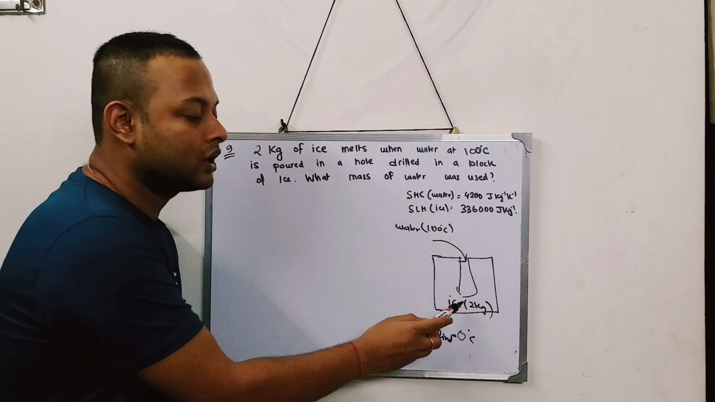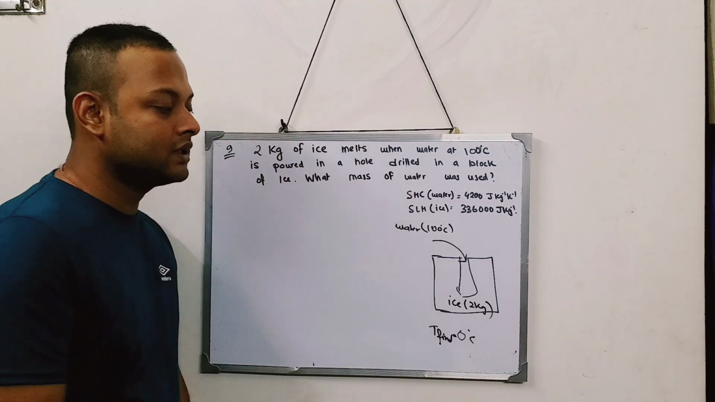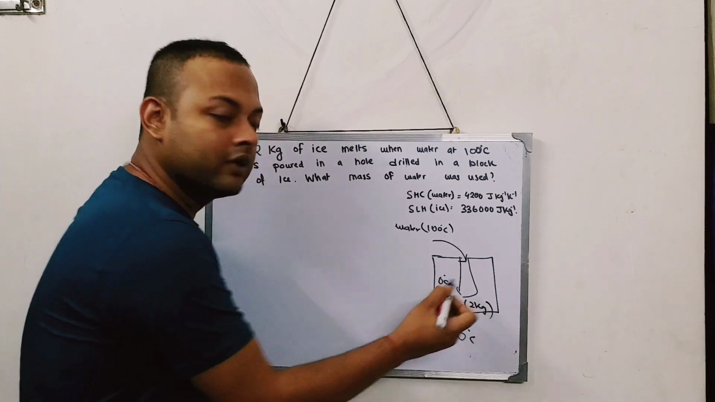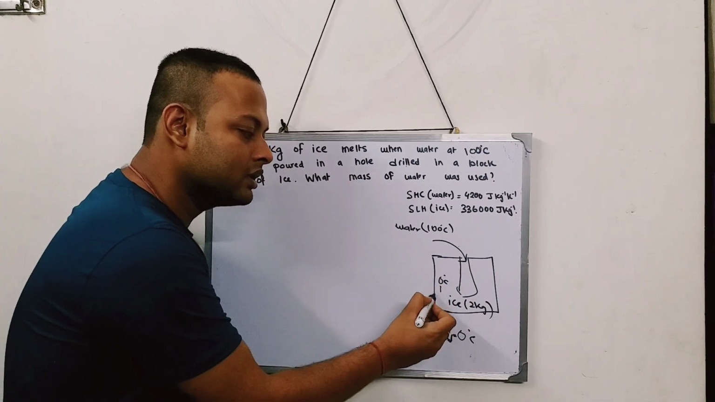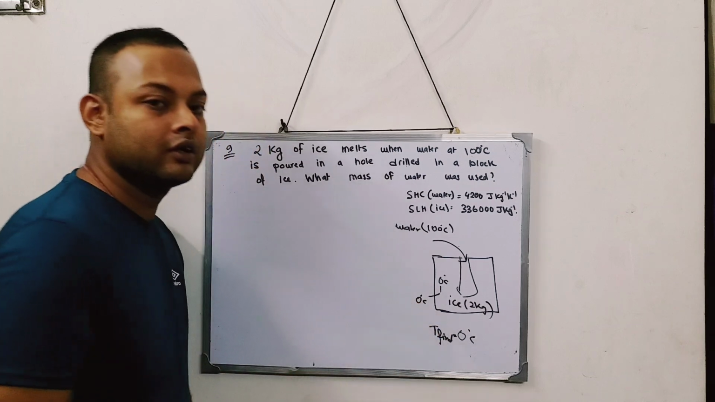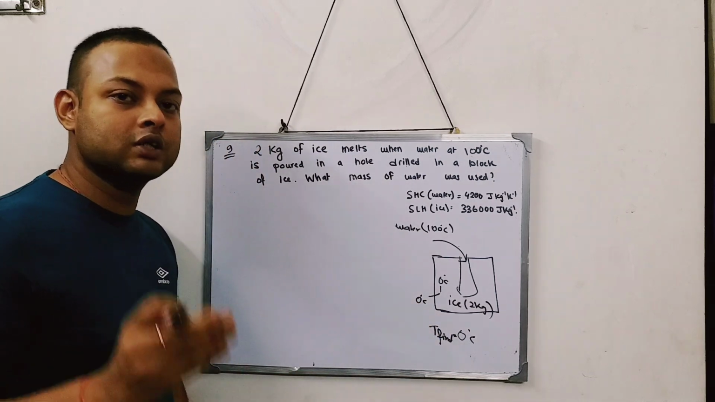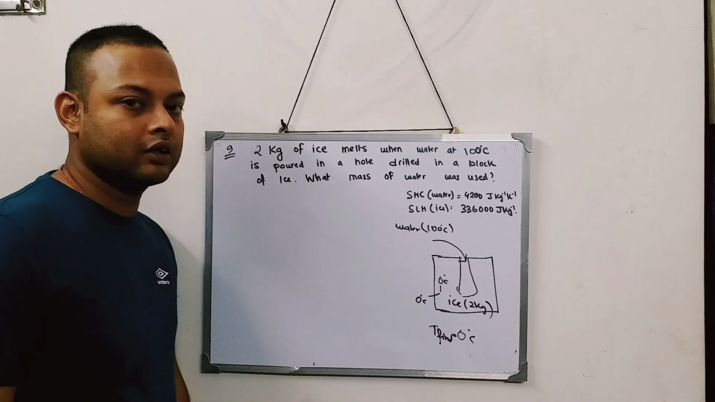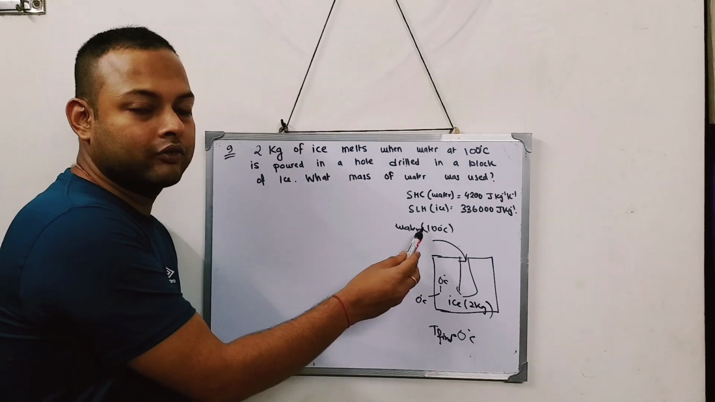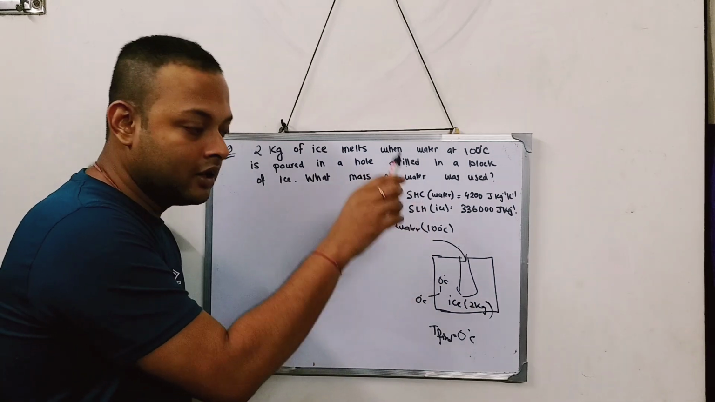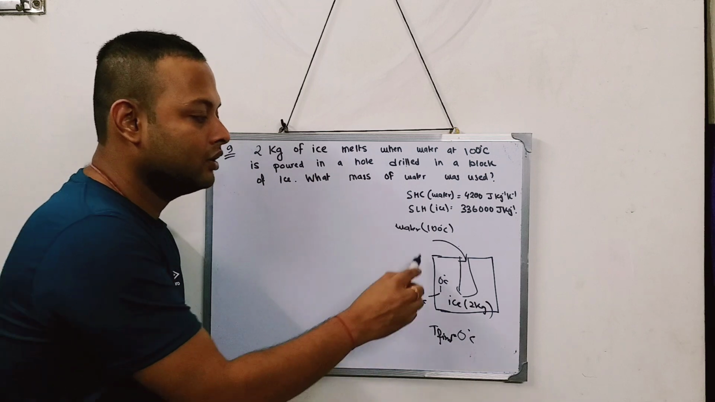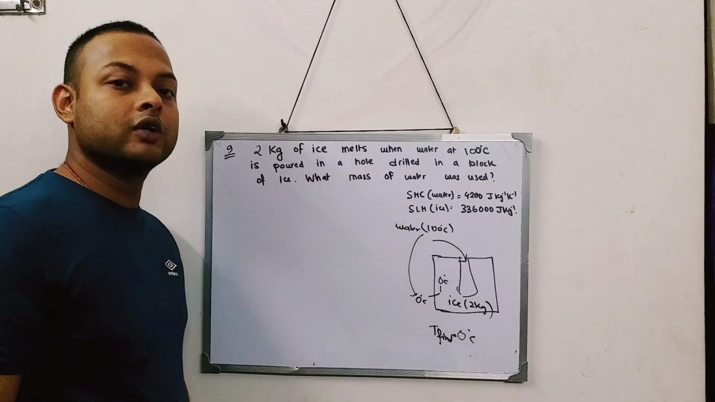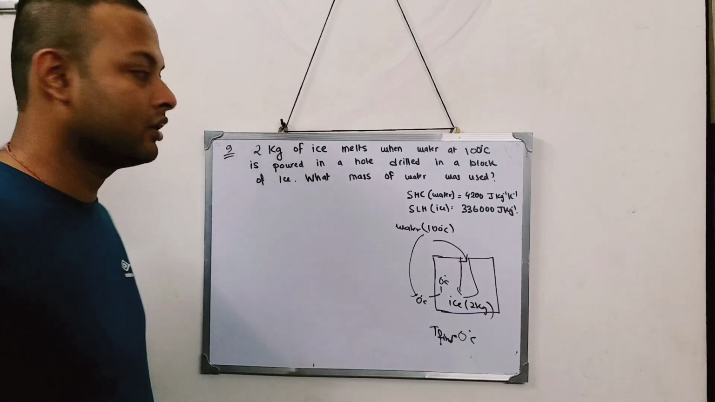Why? Because the total ice melts. So ice which is at 0 degree centigrade, if it melts, will also be at 0 degree centigrade only. The total ice is melting. So from 0 degree centigrade ice, it is becoming 0 degree centigrade water. And this hot water from 100 degree is lowering its temperature to this 0 degree. So the final temperature of the mixture is 0 degree.